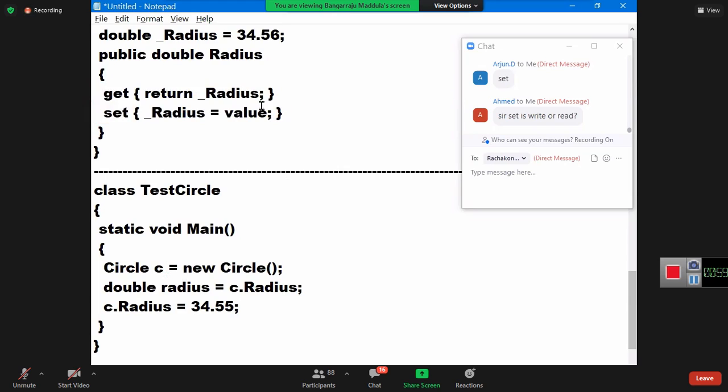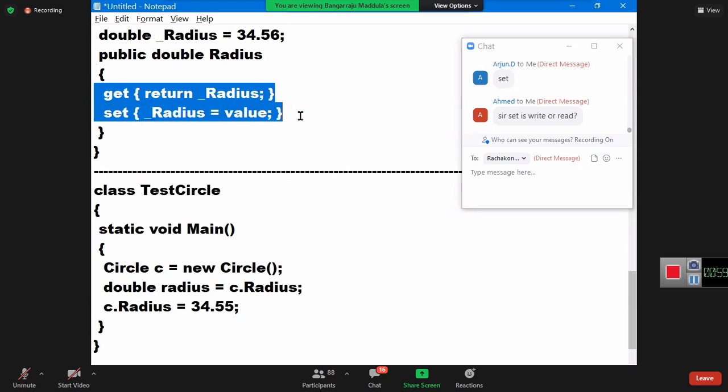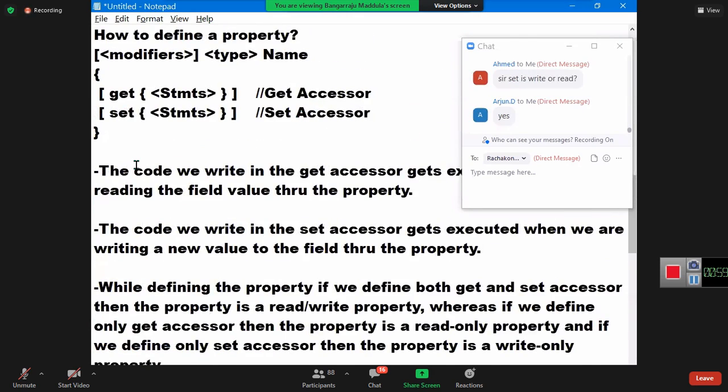You'll have a doubt here. Sir, right now you have written both get and set. So it is read only. Yeah, anyone can get, anyone can set. But when anyone can get, anyone can set, what is the need of writing a property again? If you directly make the field public, then also anyone can get, anyone can set. Did you understand my question? That's what we already concluded here.